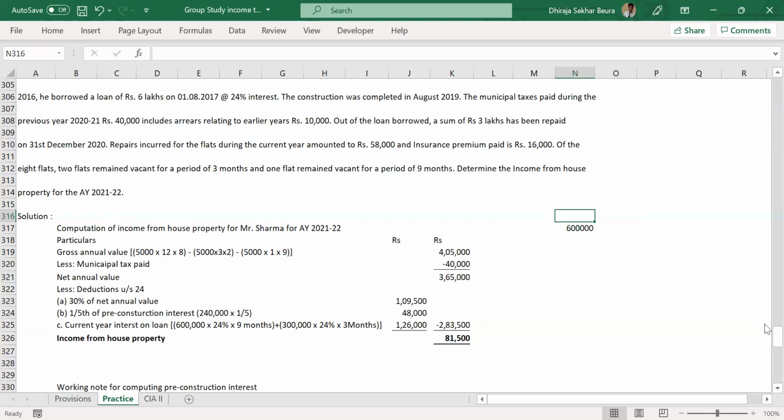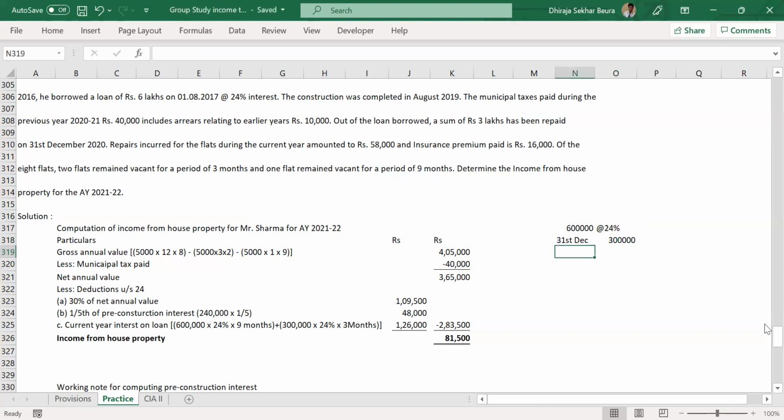Have that in mind. You are paying interest on the loan at the rate of 24%. Now in this year, on 31st December, you paid out 3 lakh of it.